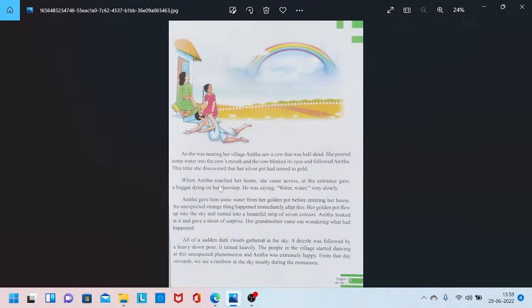And next, as she was nearly at her village, Anita saw a cow that was half dead. On the way towards the village, she found a cow which was half dead. Half dead in the sense that it was almost going to die.